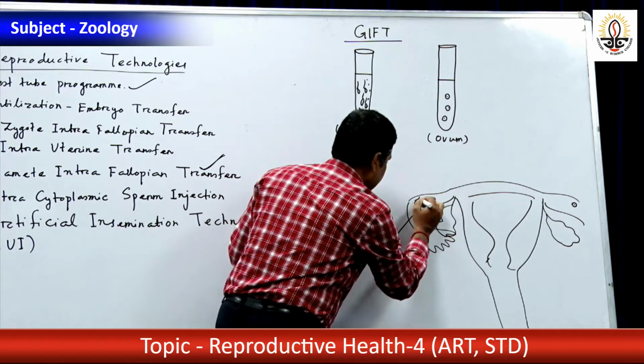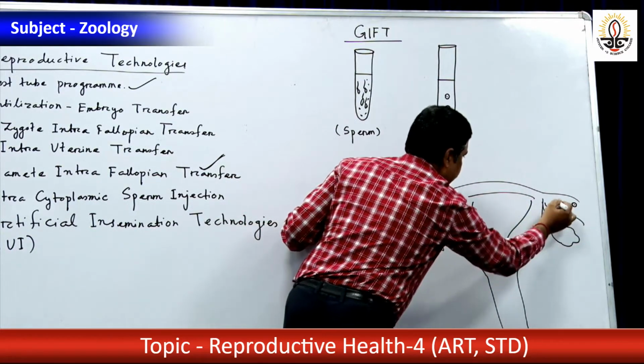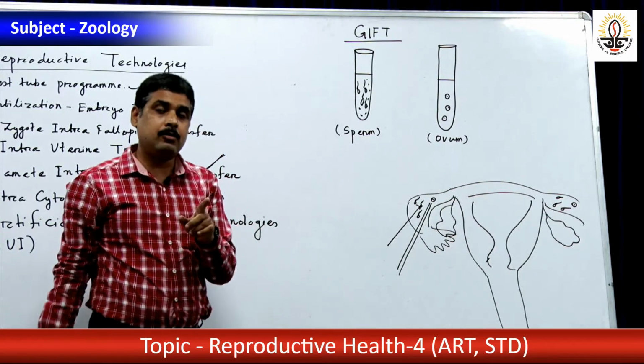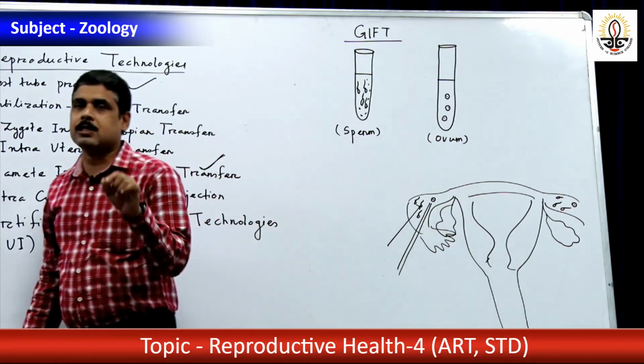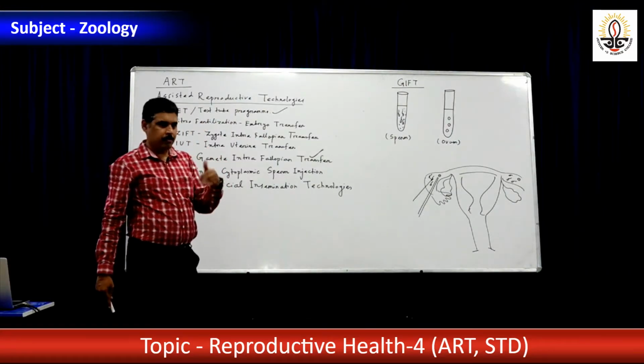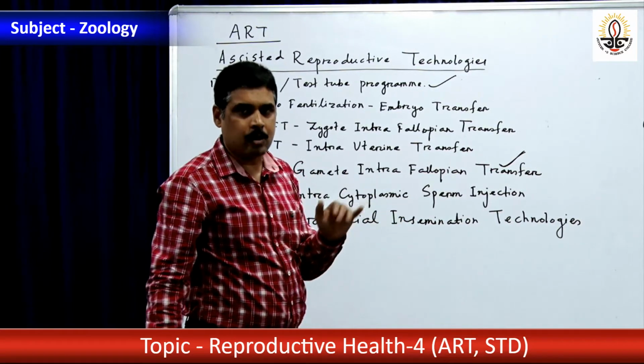followed by the transfer of the sperm. Two oocytes are left, then the sperm or semen is transferred, and the semen should contain about 2 lakhs to 5 lakhs of sperm for a better result. Because if more sperm are there, the probability of fertilization will be more.